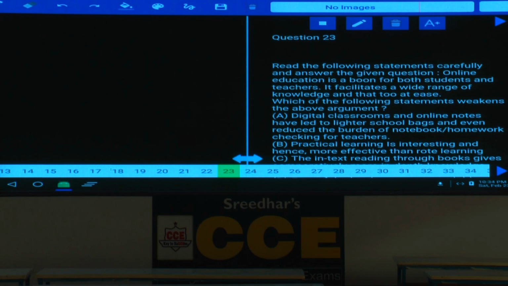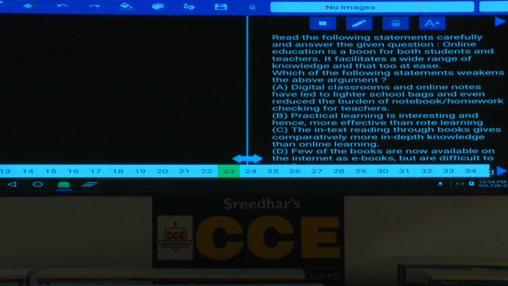Then question number 23. Online education is a boon for both the students as well as the teachers. There is a greater advantage with this one, online education. It facilitates a wide range of knowledge and that too with ease.